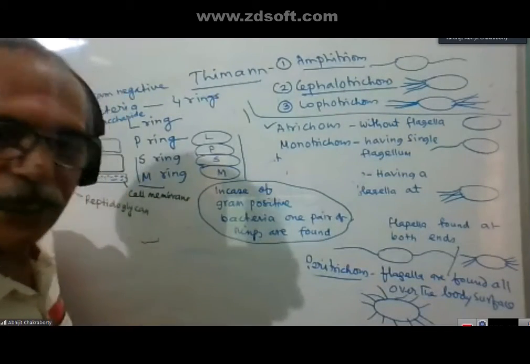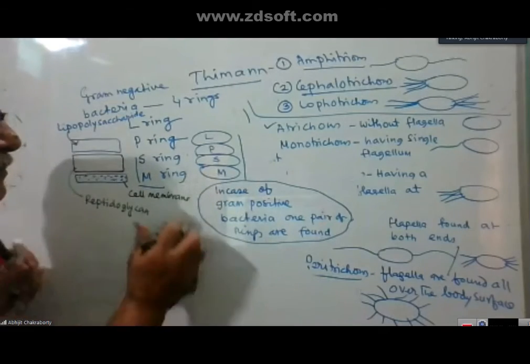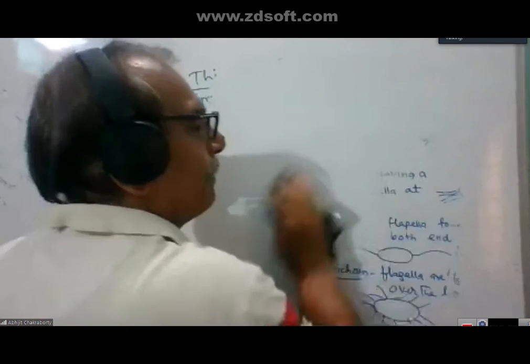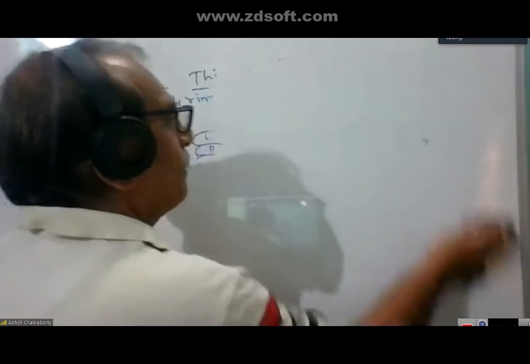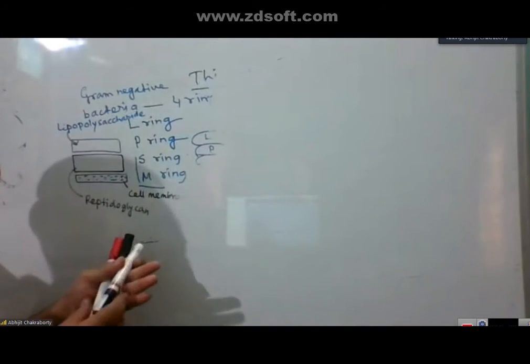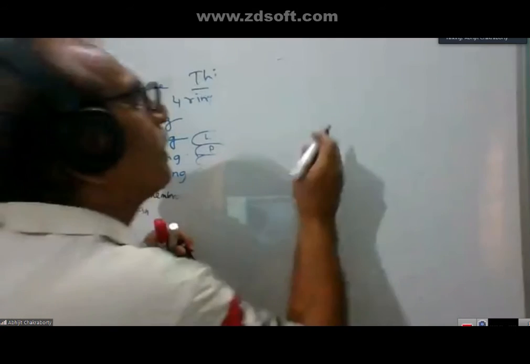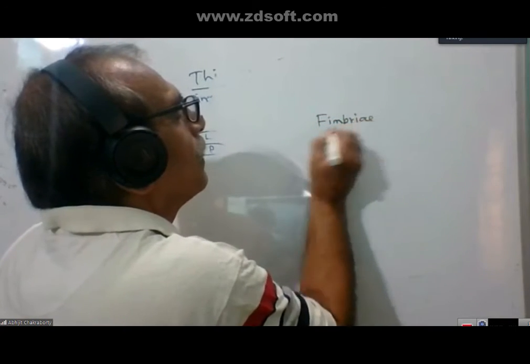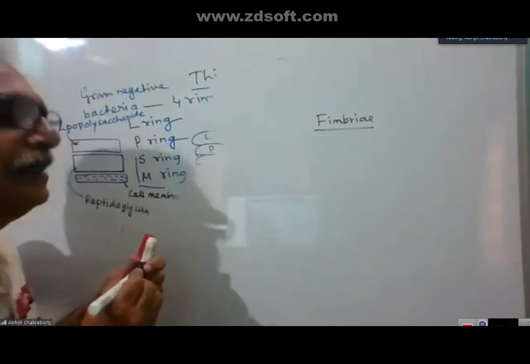Now, after that, the other one left is fimbriae. Fimbriae are very tiny structures.